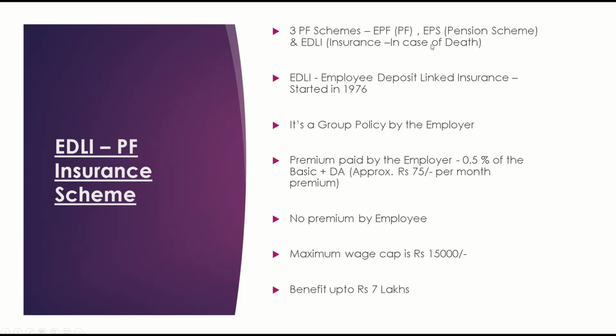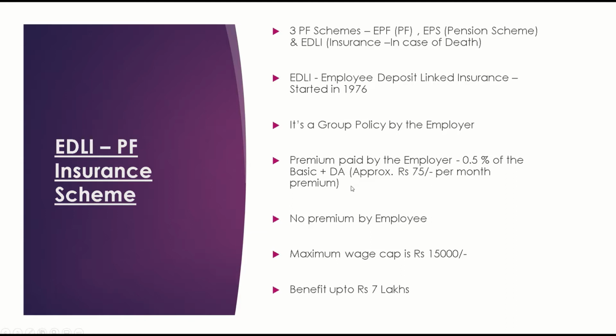So what happens is they contribute towards the PF and pension fund, and also towards the insurance. In case of death, a lump sum amount will be given to the PF contributor, so the employee. It's a group policy which is taken care of by the employer. So employers take this group policy.